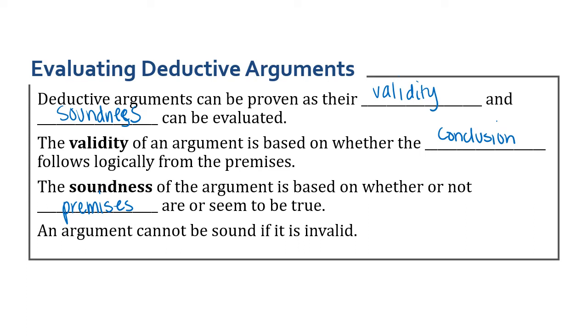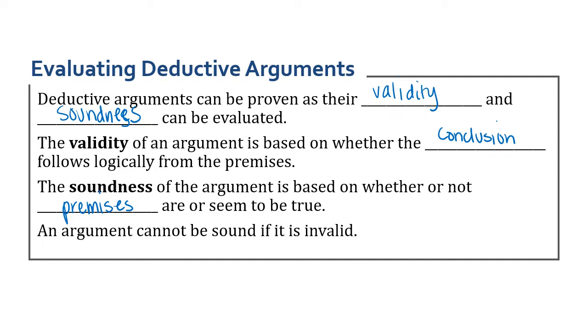An argument cannot be sound if it is invalid. So we can't say, well, this argument is false, but it has soundness to it. Because again, to have soundness, that means that these premises are or seem to be true. And if we have premises that are or seem to be true, that would mean that this is a pretty valid argument. So let's look at some examples of this.